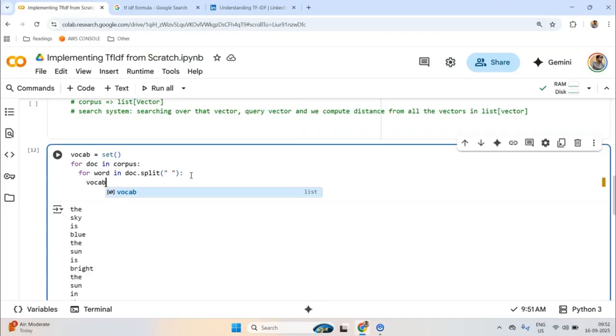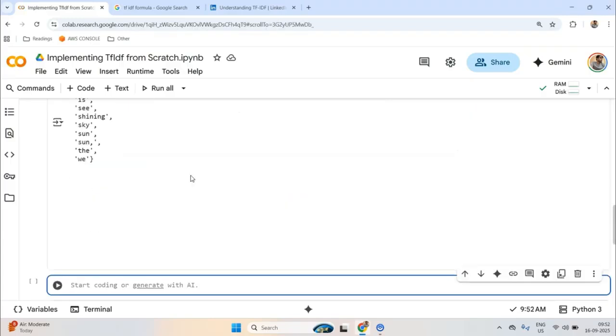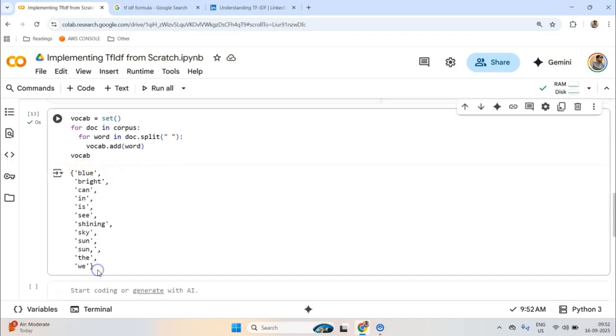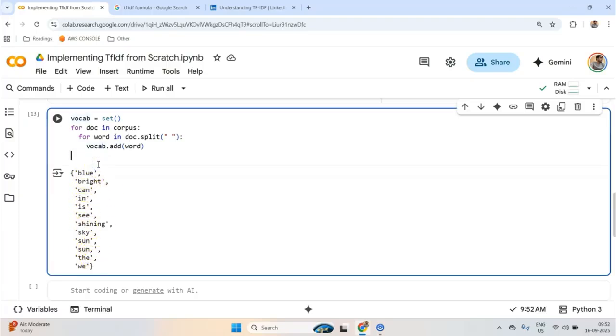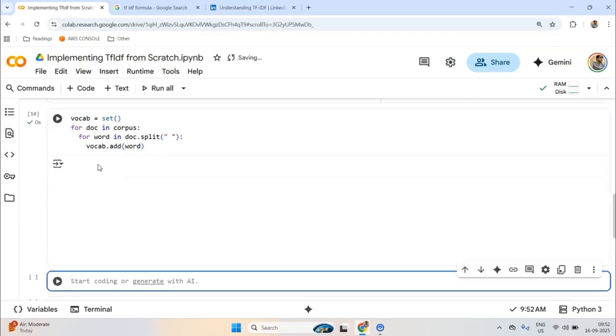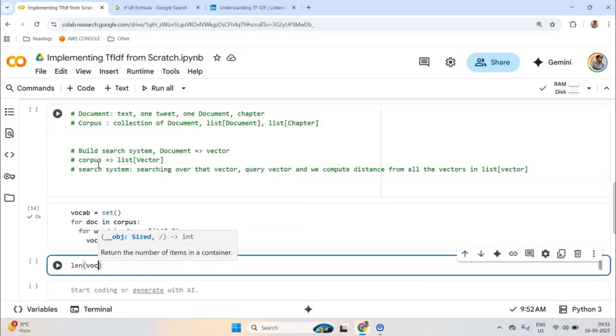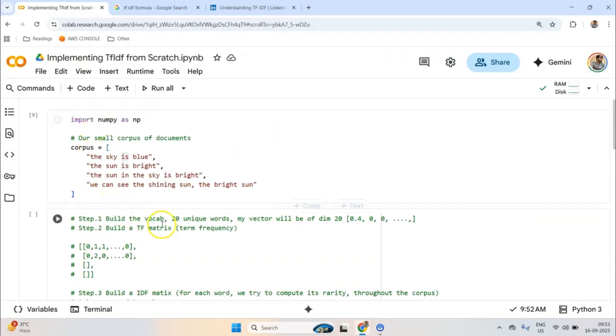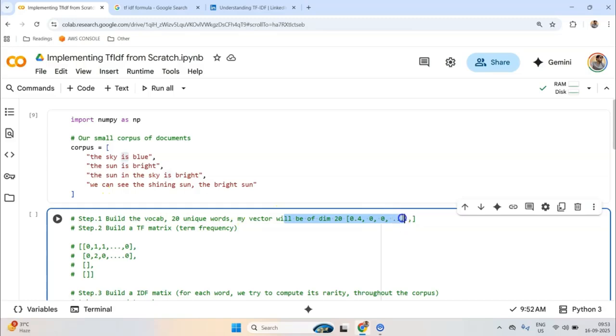One second. vocab.add, and I'll add the word here. And let's try to print the vocab and see what we are getting. So we are getting this, and I feel this is already sorted. Let me see. Yeah, I think it is already sorted, so I don't need to sort it. Now let me check the length of vocab, and this will tell me basically the dimension of my vector.